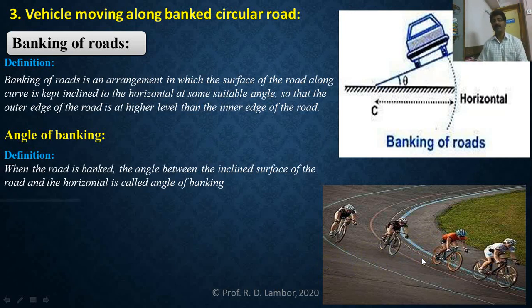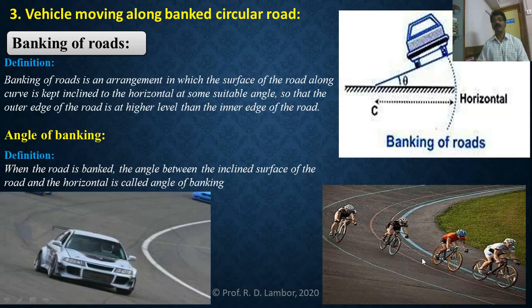So one more slide you can see: a four-wheeler driving. Once again, this four-wheeler is taking a turn to its left. Inner edge, outer edge, level difference. That's why it is a banked road. And in that banked road, the inclined surface of the road makes some suitable angle with the horizontal, which is called the angle of banking. So here we have cleared what banking of roads is and what the angle of banking is.